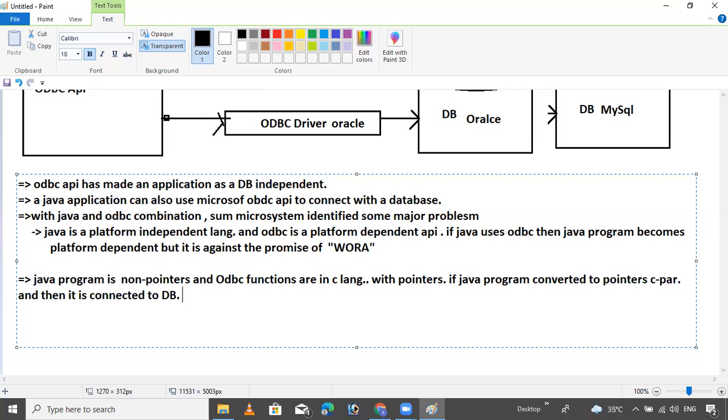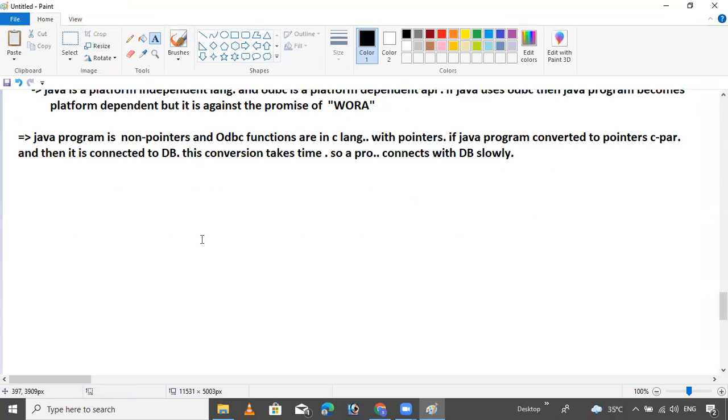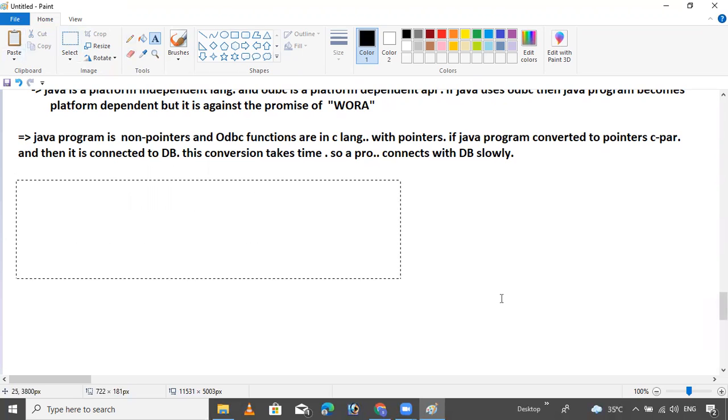So the program connects with the database very slowly.